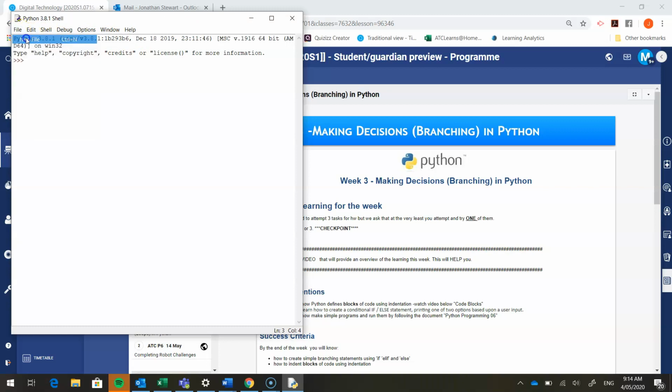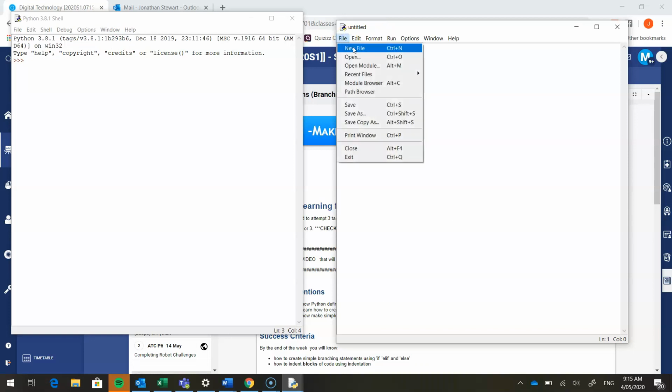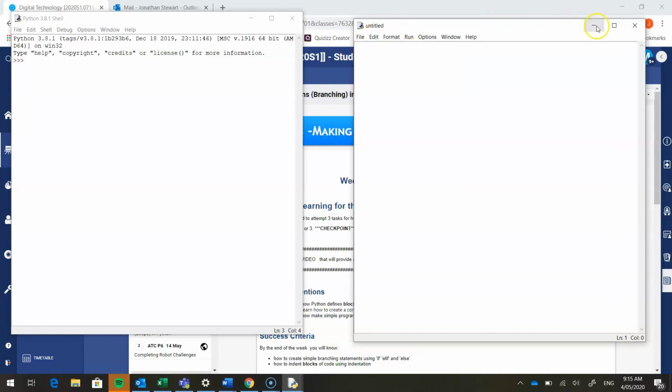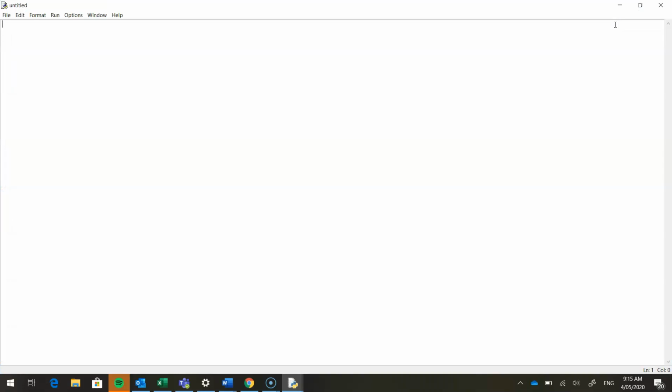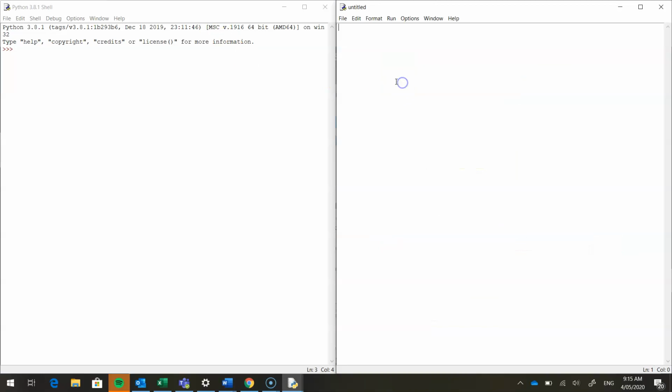So we want to open up IDLE. This is the shell, sorry, and we want to go File, New Window. So I went File, New File, which makes a new window. I'm going to make that window there, and this window is going to be for running it and testing it.